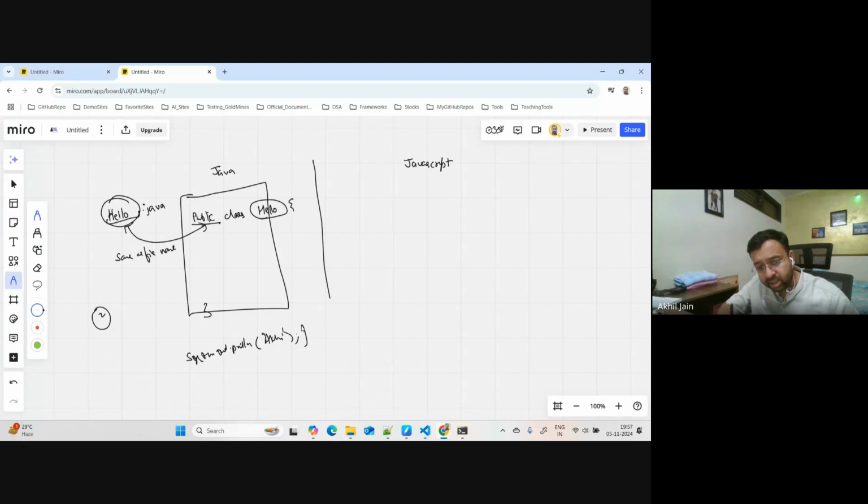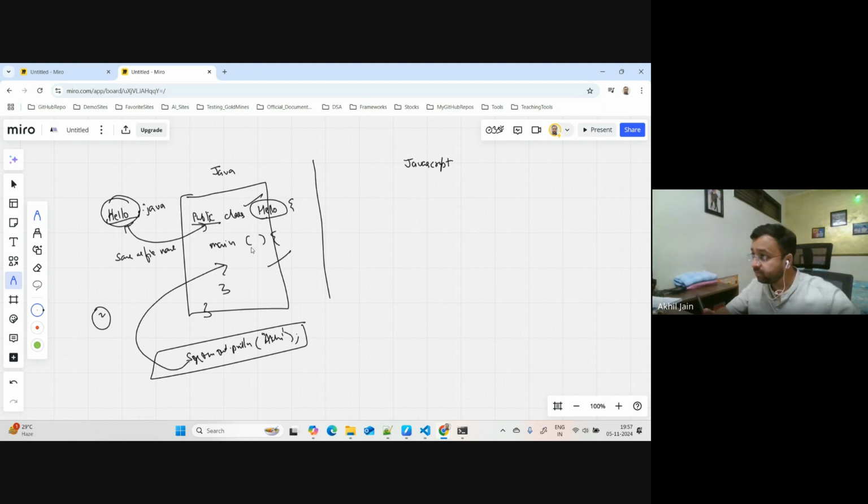But even to write this piece of code, I need to create a class first, and then I need to have a method inside this, let's say the main method, and then only this code will go inside it to run. Everyone agrees on this part? At least in Java, this is how it works.